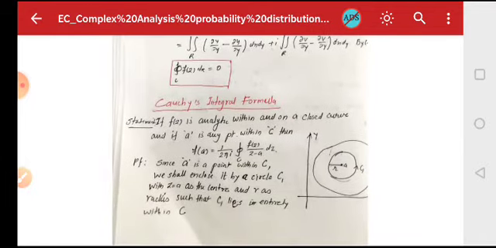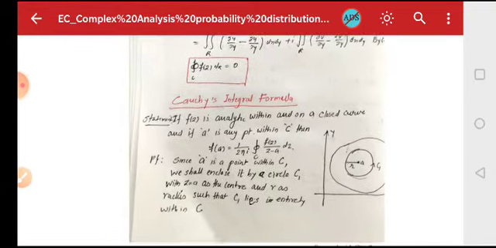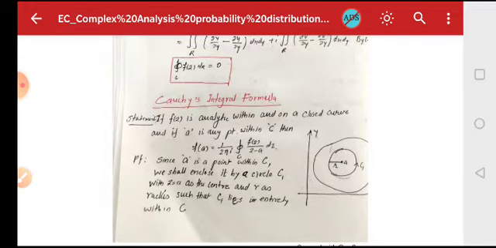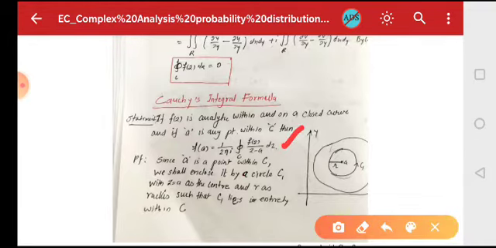Now next is Cauchy's integral formula. What is Cauchy's integral formula? The statement says that if f of z is analytic within and on a simple closed curve C, and if small a is any point within C, then f of a is equal to 1 by 2 pi i integral over C of f of z upon z minus a into dz.